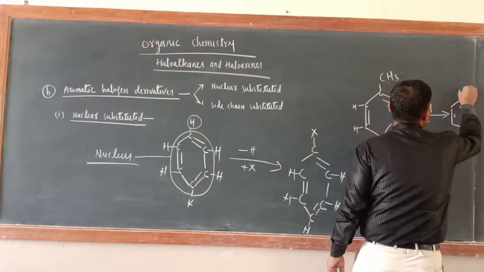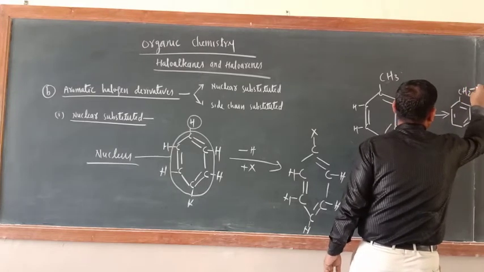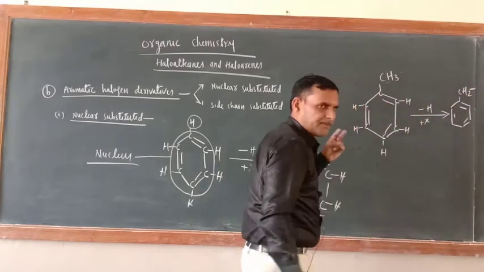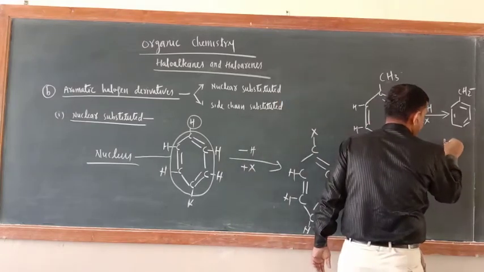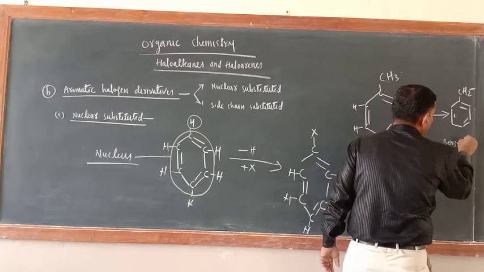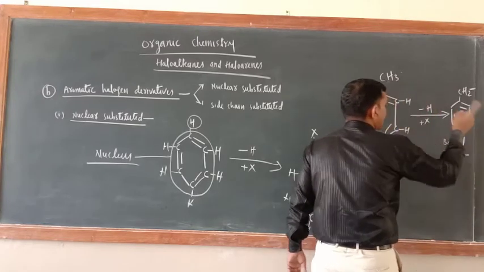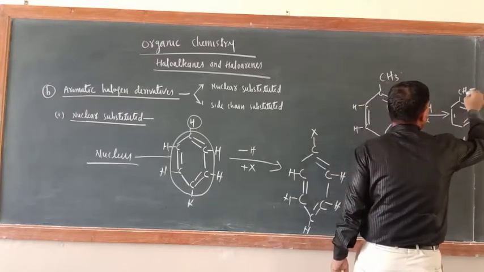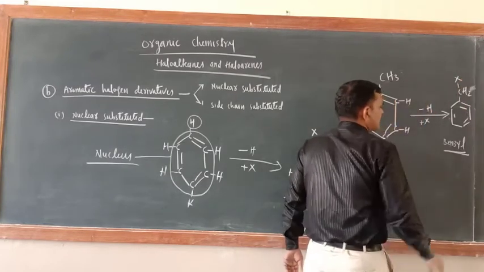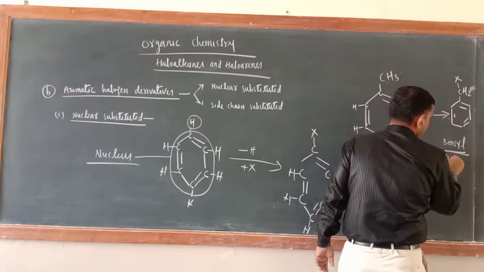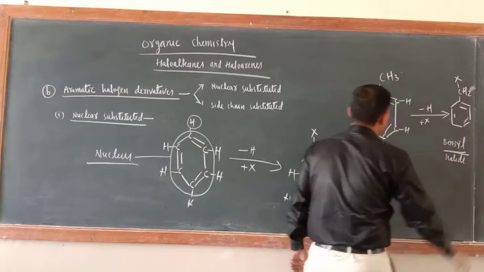Now here, after replacing one hydrogen, one valency of this carbon atom will be free. So what is the name of this one? The name of this one is benzyl. Now suppose you have attached X. So put X here. Now the valency is not free, so this is benzyl halide.